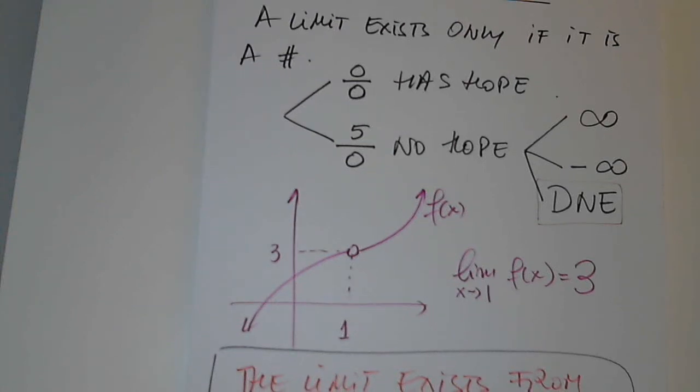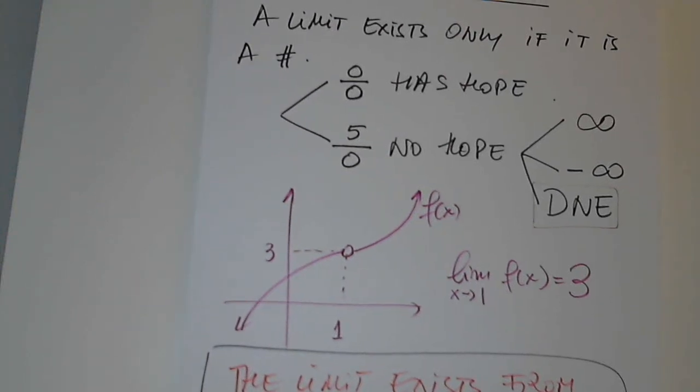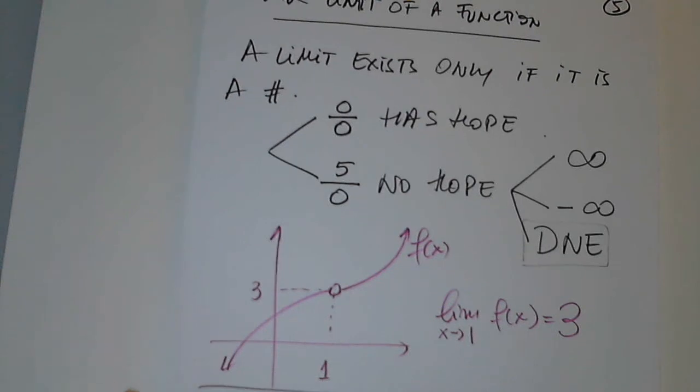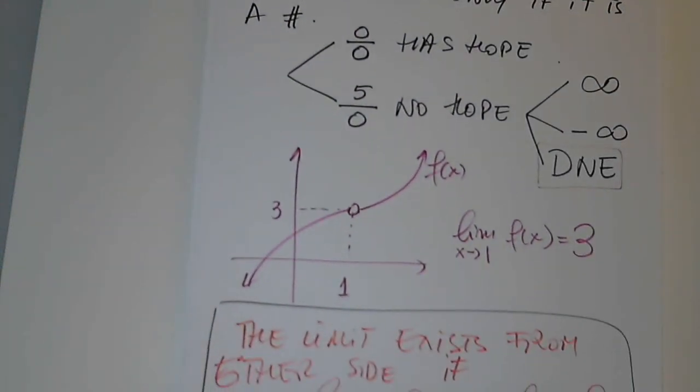Questions so far? Questions? Okay. Yes, please. If it just said h of 3, that's when you would write DNE for that, right? Because it's the open circle. Yes. The limit from either side exists because the limit from the left is 3 and from the right is also 3.